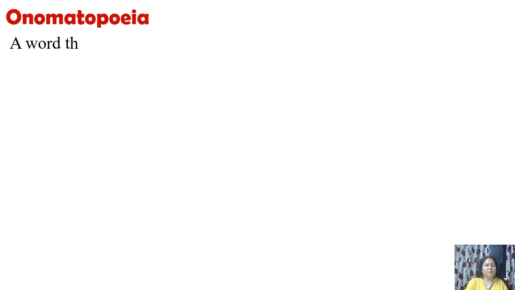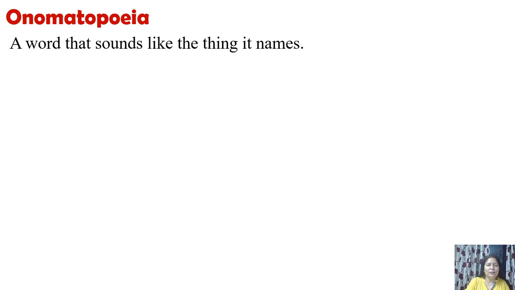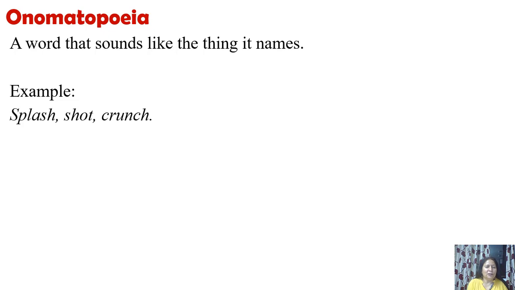Onomatopoeia. A word that sounds like the thing it names. For example, when the word itself is the sound of something. Examples: splash, shot, crunch. Now these words themselves are sounds. Buzz, buzzing of bees. These words are sounds of these animals.